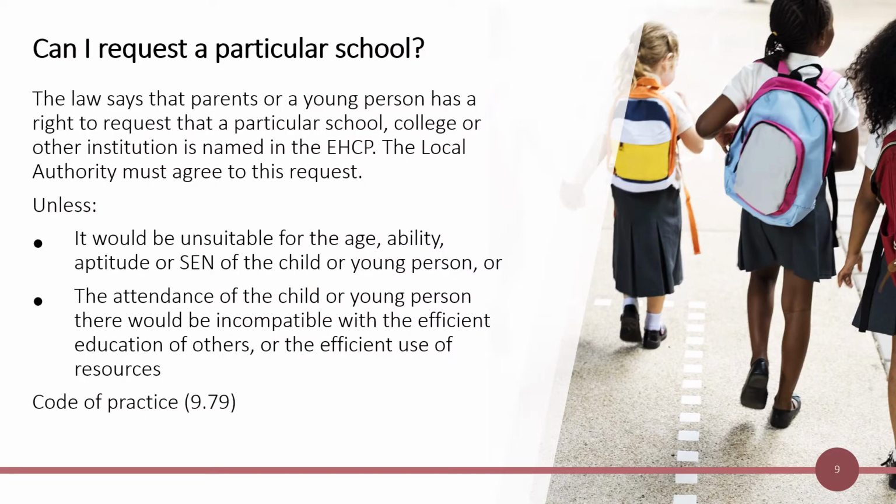Can I request a particular school? The law says that parents or a young person has a right to request that a particular school, college or other institution is named in the EHCP. The local authority must agree to this request, unless it would be unsuitable for the age, ability, aptitude or SEN of the child or young person, or the attendance of the child or young person there would be incompatible with the efficient education of others or the efficient use of resources.